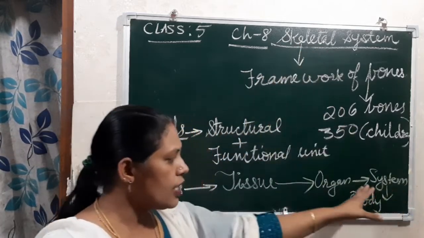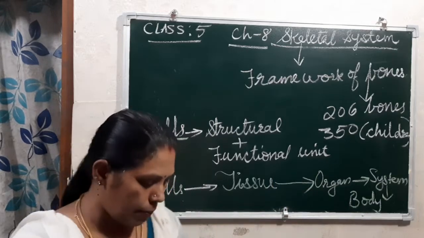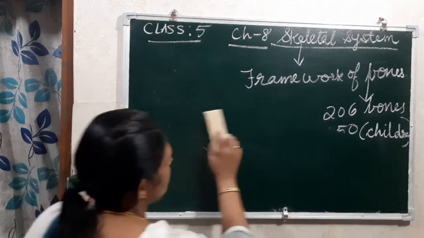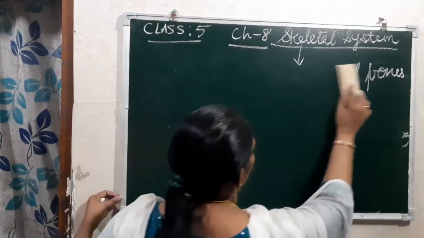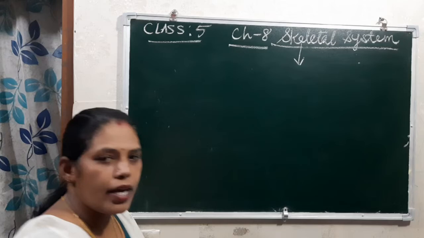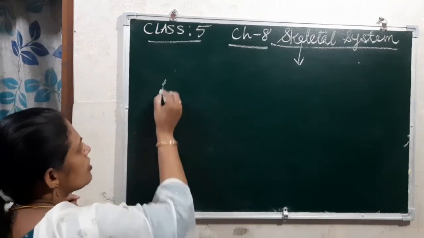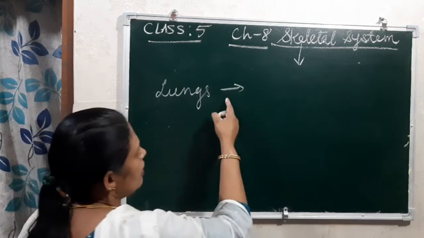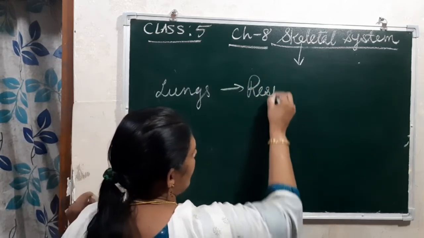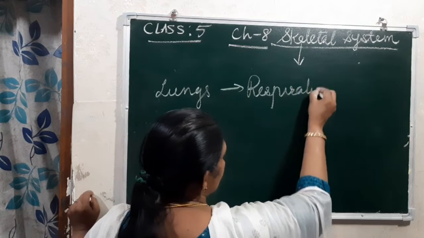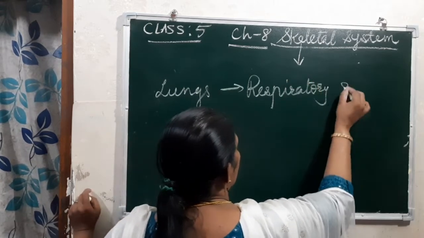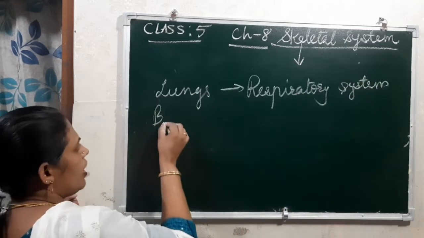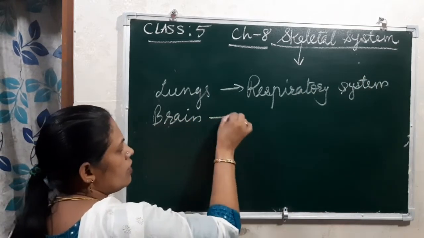If you are saying about the organ systems, there are a number of organ systems in our human body. For example, if we are saying about the organ lungs, then which system is there? Respiratory system, right? If you are saying about our brain, which one?